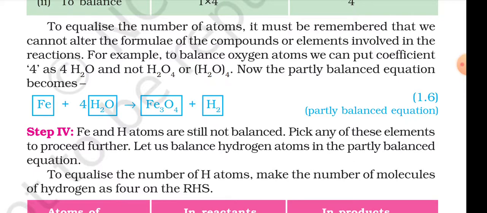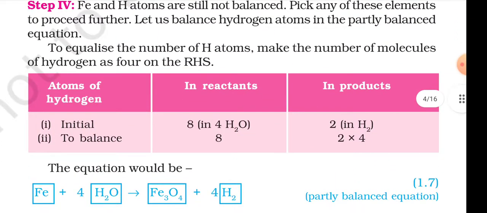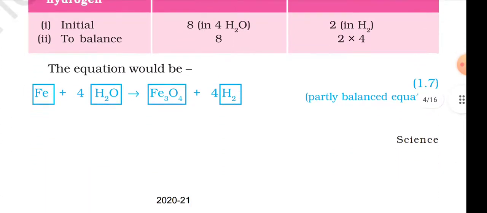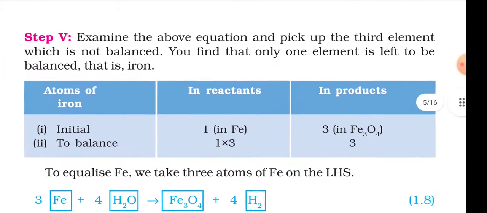Partially balanced equation 1.6. Step 4. Fe and H atoms are still not balanced. Pick any of these elements to proceed further. Let us balance the hydrogen atoms in the partially balanced equation. To equalize the number of H atoms, make the number of molecules of hydrogen 4 on the RHS. Atoms of hydrogen in the reactant and product: initially 8 in 4H2O, 2 in H2. To balance, 2 into 4 equals 8. The equation would be Fe plus 4H2O arrow Fe3O4 plus 4H2. Partially balanced equation 1.7. Step 5.